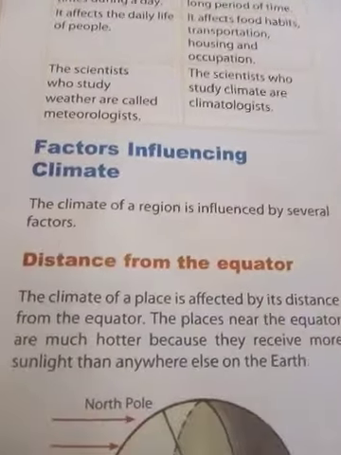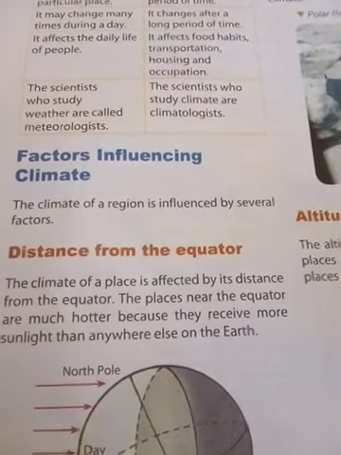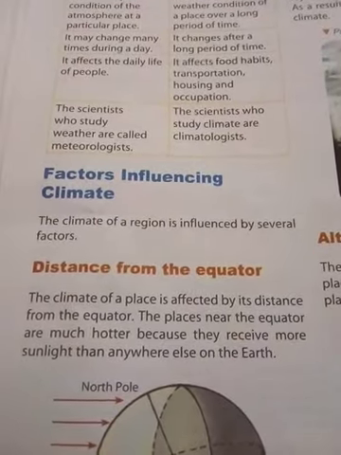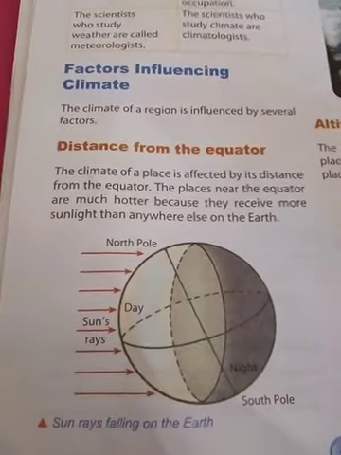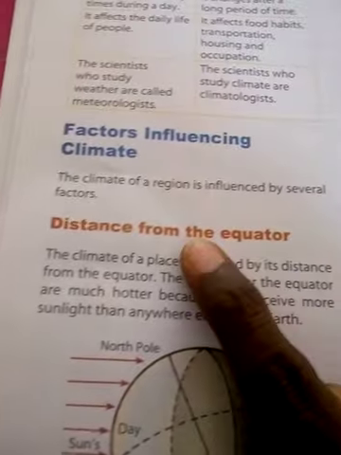Now, factors influencing climate. The climate is determined by some factors. What are they? The climate of a region is influenced by several factors. Now, the first point: distance from the equator.